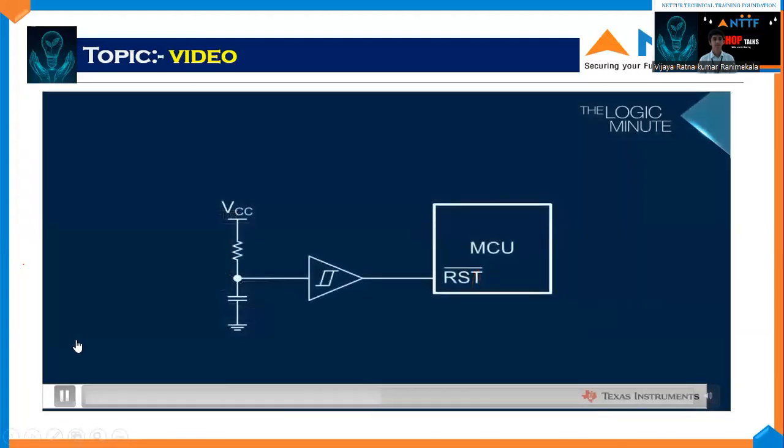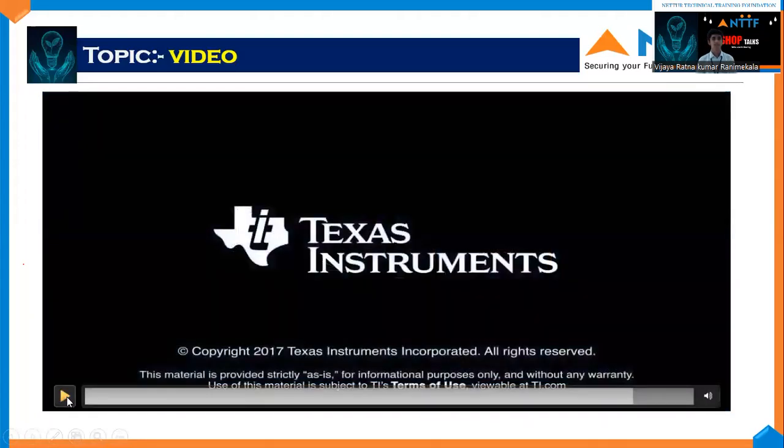An RC circuit with VCC as the input and outputting to a Schmitt trigger buffer will produce a low output for a short time when the system first starts, assuming that the RC circuit has a slower charge time than the ramp rate of the supply. The amount of time the pulse is active is controlled by the threshold of the Schmitt trigger buffer and the size of the resistor and capacitor. By switching the buffer to an inverter, the startup pulse will be high instead of low, which can be useful if a component requires an active high reset. Thank you for watching.